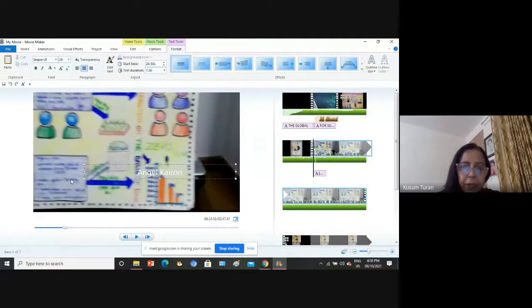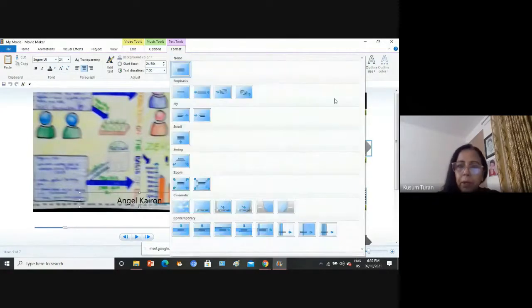So I've added the text here. Now, how do you want your text to appear? If you want to change the color and so on, you can just change it from here. That you can always do. From here, take any effect which suits best.